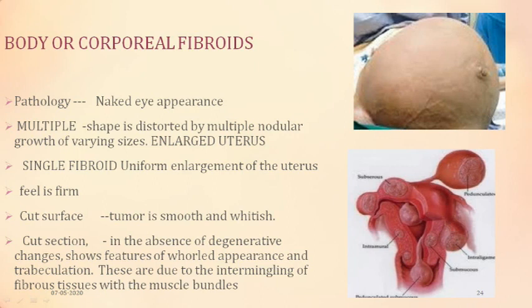Now you can have a single fibroid with a uniform enlargement of the uterus. You can have multiple fibroids which may be distorted and multinodular. When you try to palpate it, they are firm. When you try to cut it, it is smooth and whitish in appearance, and there may be degenerative changes, and if there is an absence of degenerative changes, what you see is a whorled appearance.